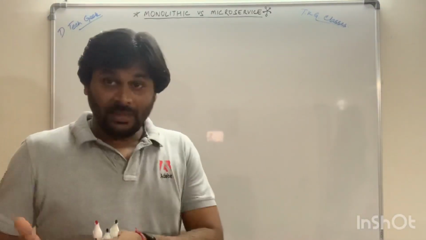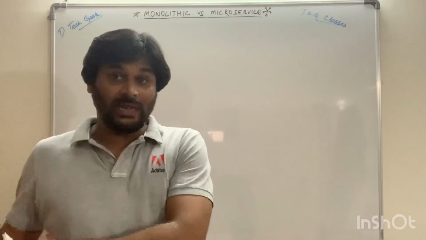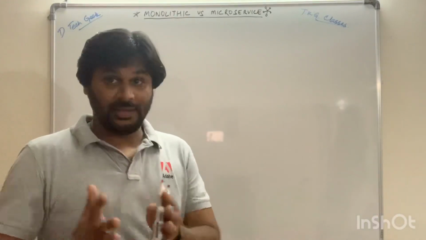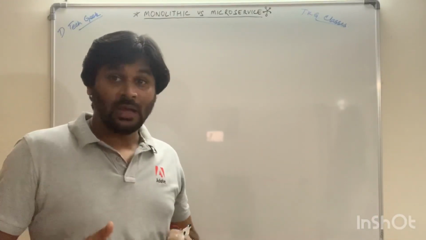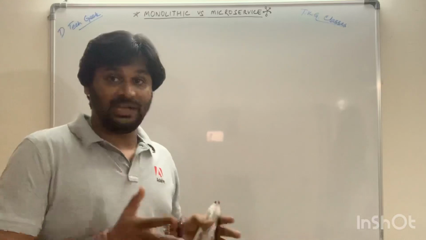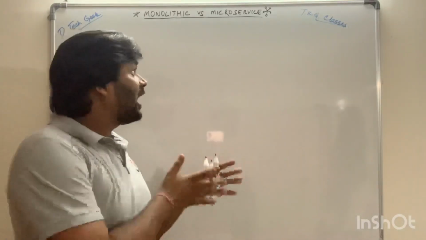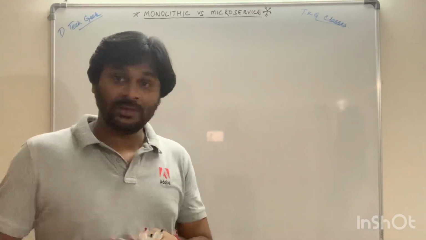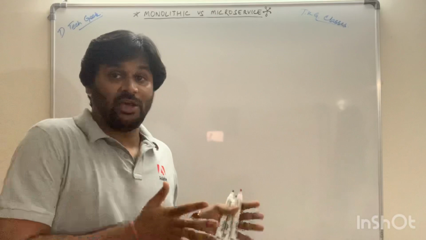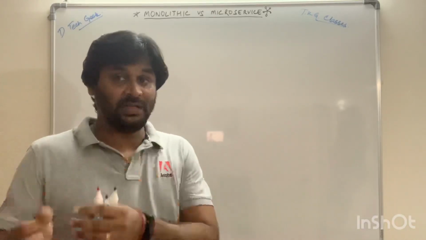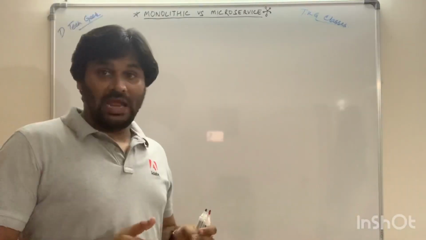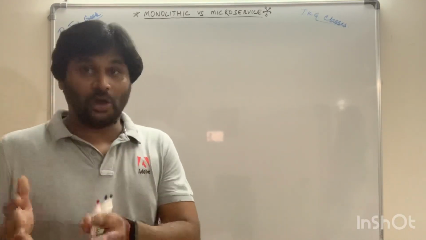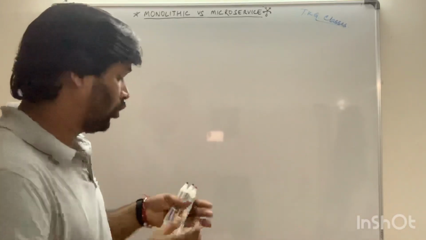In layman's terms, if we keep technical knowledge aside, we can say monolithic can be treated as an elephant, considering upbringing of an elephant is a tedious task. On the other hand, microservice can be treated as a small puppy. It means it is easy to take care of a puppy in a simple and easy way. So I'll take an example of the Amazon or Flipkart app or similar to that. So let's start with monolithic.